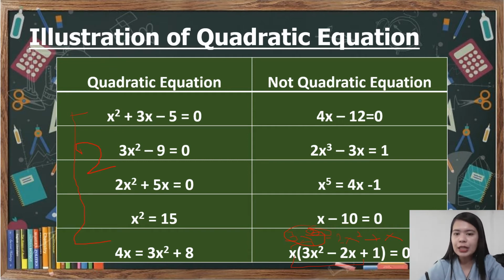Kapag lower than 2, just like this one and this one, siya ay not quadratic equation. Pag higher than 2, just like this and this and this, siya ay not quadratic equation. So, nag-iisa lamang kapag quadratic equation, the highest exponent is 2.